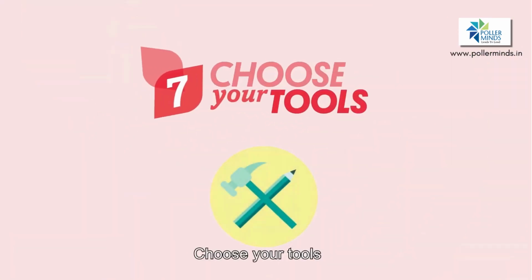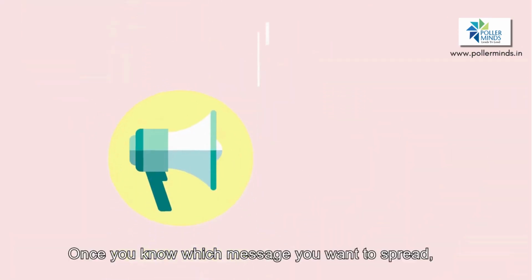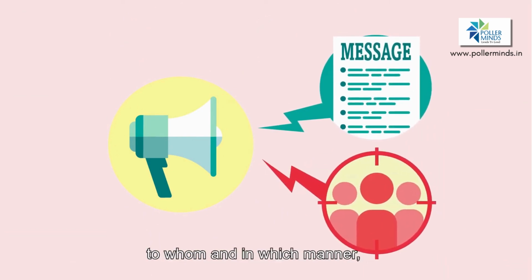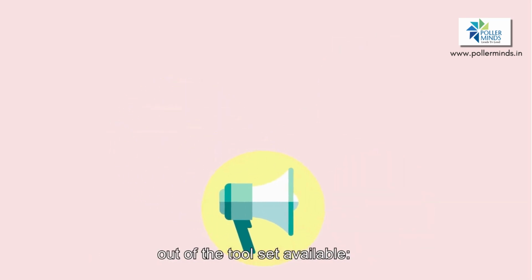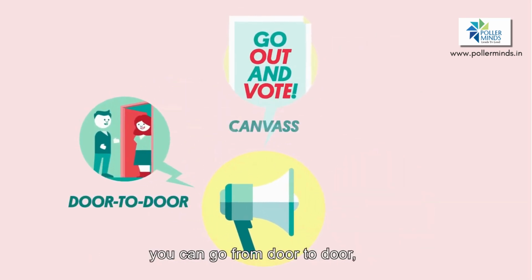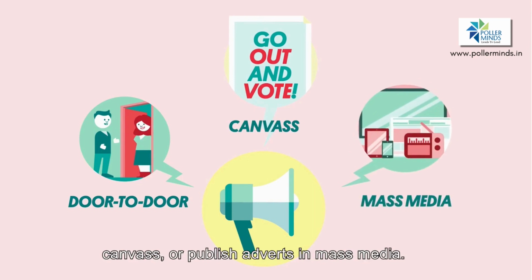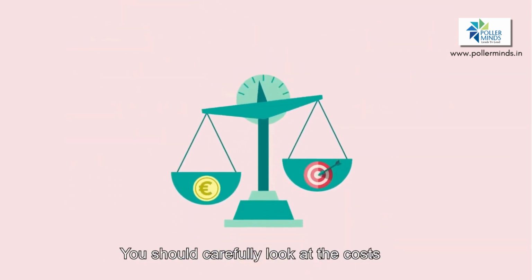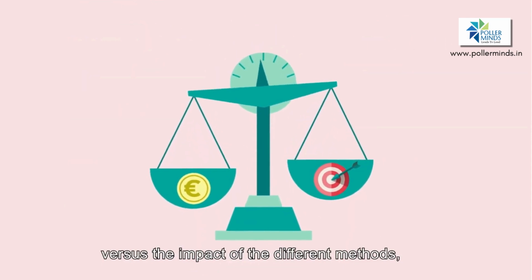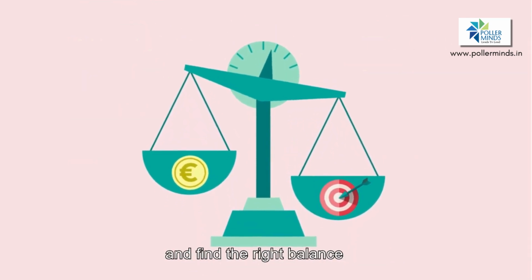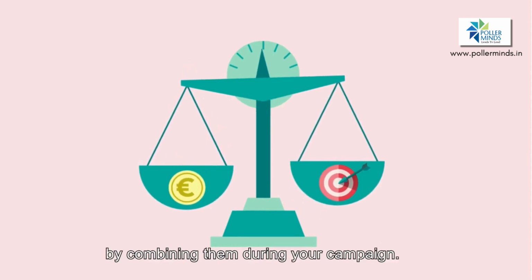7. Choose your tools. Once you know which message you want to spread, to whom, and in which manner, you can choose your campaign methods out of the toolset available. You can go from door to door, canvass, or publish adverts in mass media. You should carefully look at the costs versus the impact of the different methods, and find the right balance by combining them during your campaign.